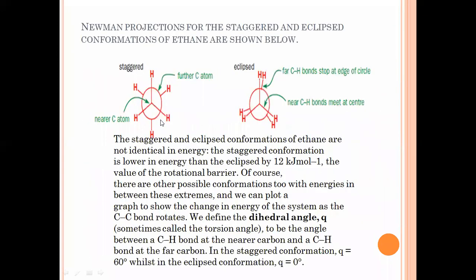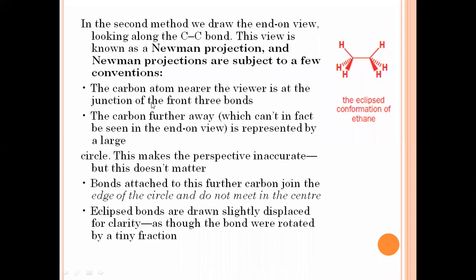This we can draw in the form of a very simple projection formula, known as the Newman projection formula. What is the projection formula Newman has invented? He has given a way to draw the structures of the carbon atoms of ethane.